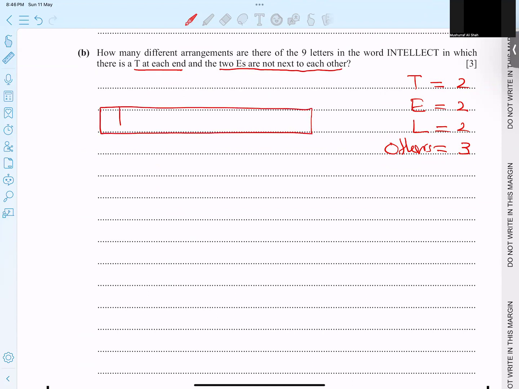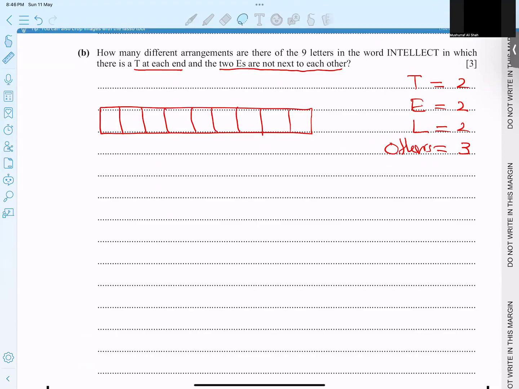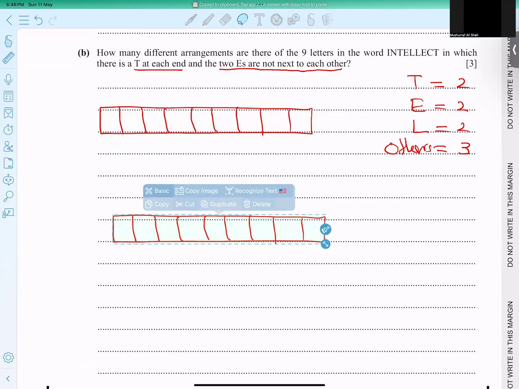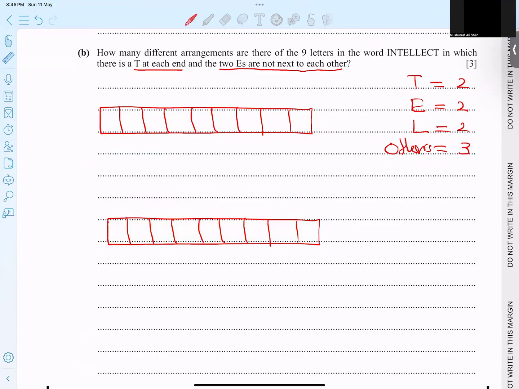Okay. So 1, 2, 3, 4, 5, 6, 7, 8. So this diagram I'll copy twice. Okay, maybe I need it twice or thrice. I'll see later on. Okay, he said T comes on each end. So T comes at a starting point and at an end point. And he said the two E's are not next to each other. So I plan in reverse.